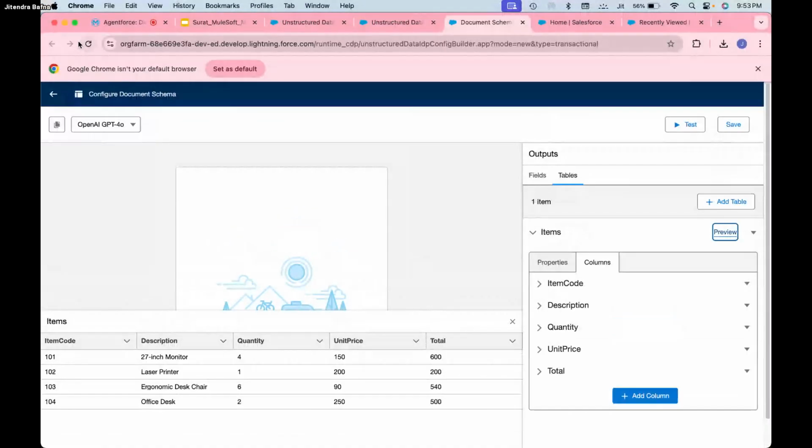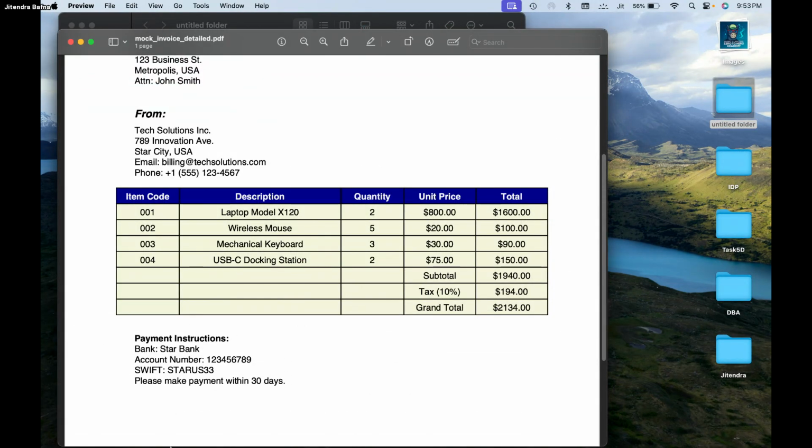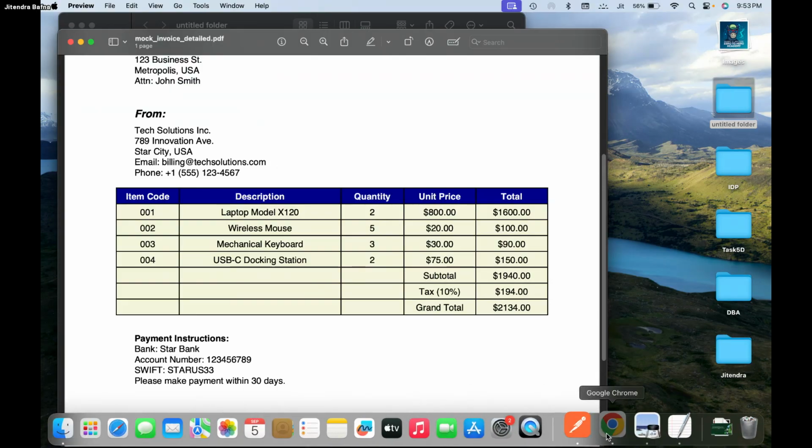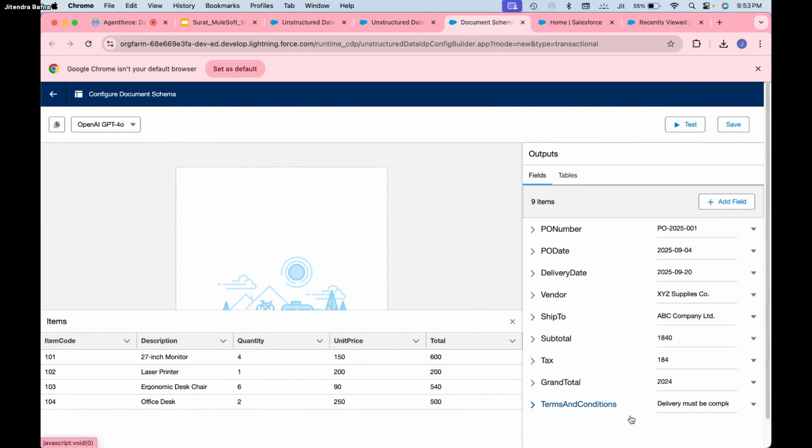Okay, you can save this and use it later also. You can see the payment condition, all this information. So here you can see properties, fields, terms and conditions, delivery must be complete within this many days. You can save this and use it for later purposes also. You can add additional fields, right? So it will automatically identify from where the data needs to be extracted. Yeah, it's a cool feature, right? It is a cool feature provided by Document AI.